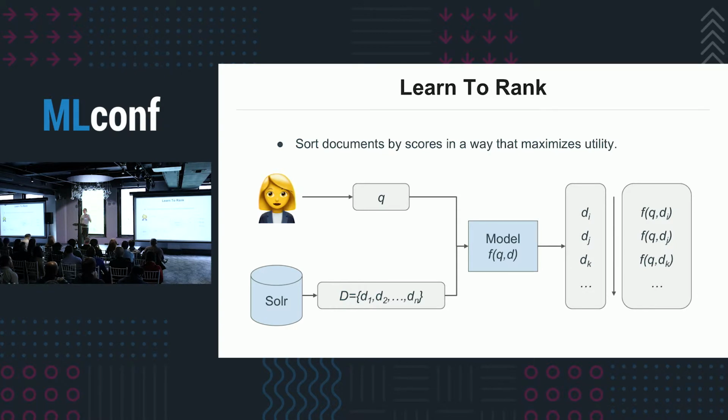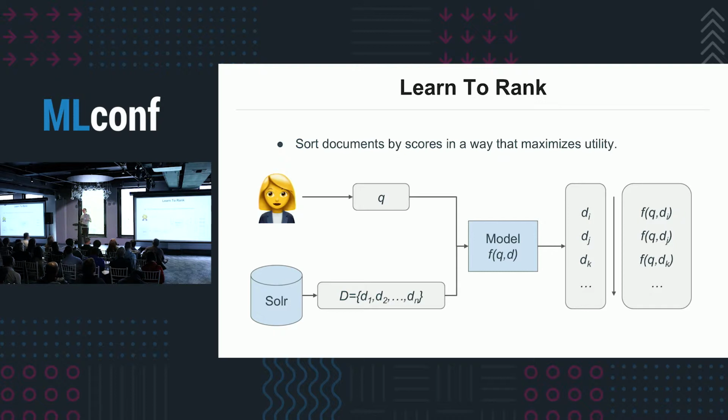In this case, the way we measure document utility is by looking at user interaction. So if the user clicks or interacts with a document, it's seen as useful given the query. And the way we combine the utility of individual documents into a score for the entire list is using a bunch of different ranking metrics, whether that's mean average precision, NDCG, or precision at k. What all of these metrics do is basically give more weight to documents that happen higher up in the list.